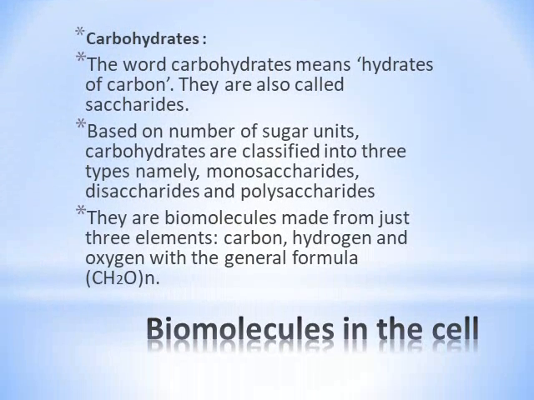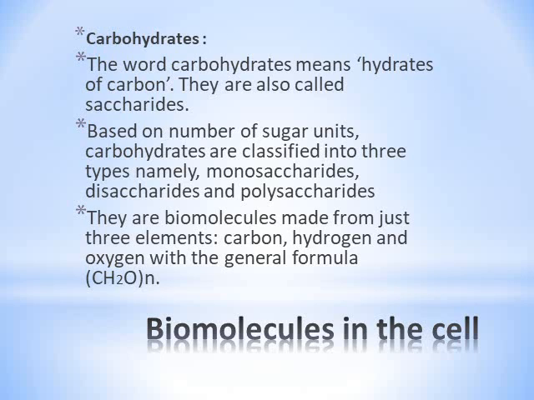See biomolecules in the cell. First is carbohydrates. The word carbohydrate means hydrates of carbon. They are also called as saccharides. They are biomolecules made from just three elements like carbon, hydrogen and oxygen having same ratio as in water. The ratio of hydrogen and oxygen is same as it is present in water, that is 2:1. And general formula of carbohydrates is CH2O.